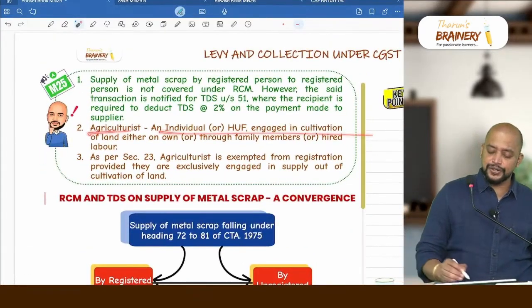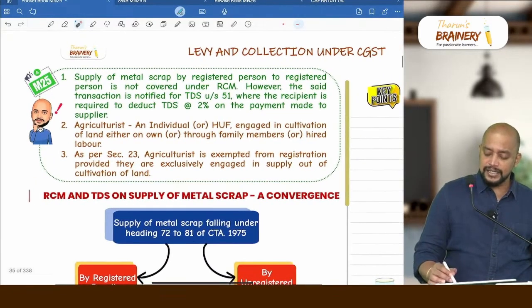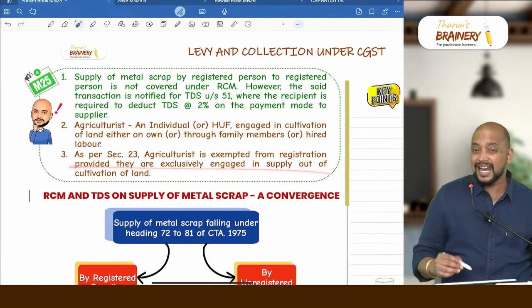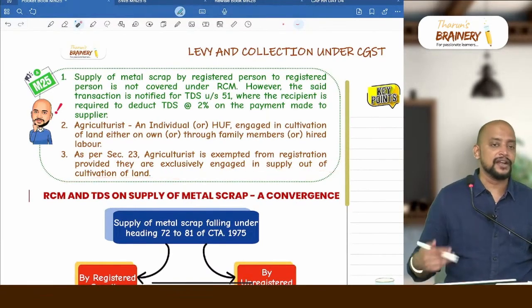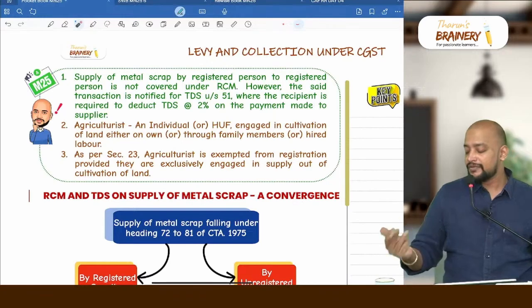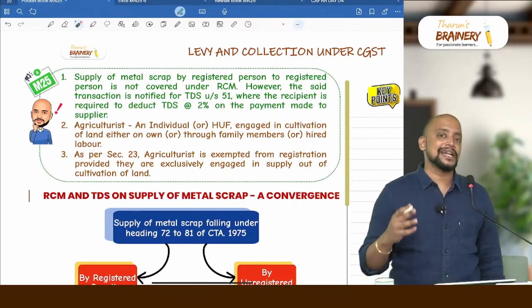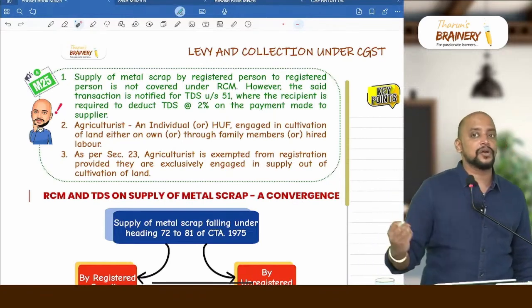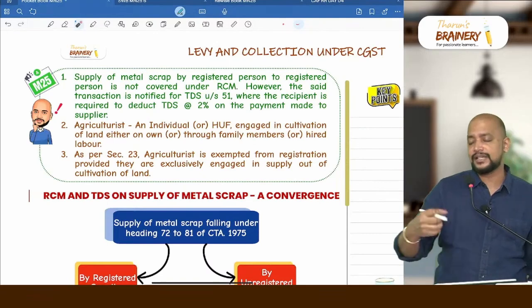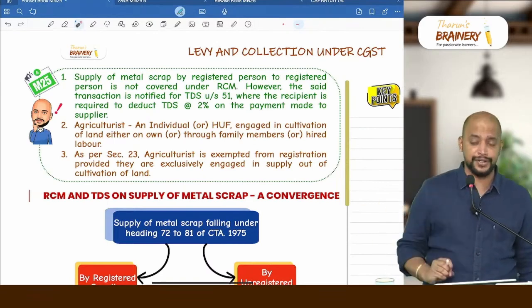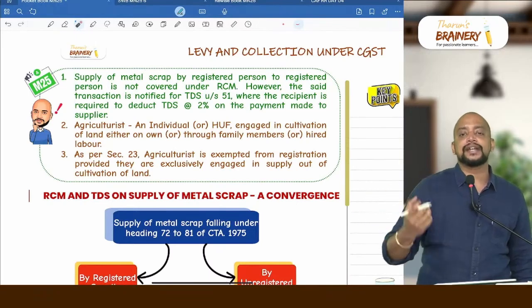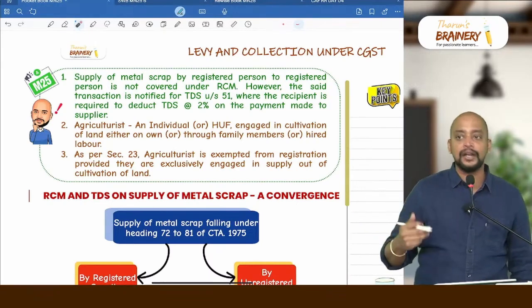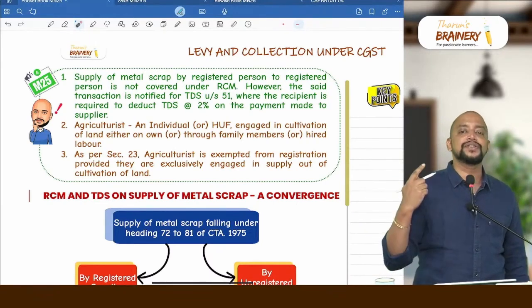Next. So see the another point. Agriculturist means individual or HUF engaged in cultivation. Then as per section 23, an agriculturist is exempt from registration provided they are engaged exclusively in supply out of cultivation of land. They should not be doing any other process. For example, there is a groundnut farmer who is engaged in getting groundnuts and selling groundnuts. They are only in agriculture, their sale of agricultural produce, so they are not required to register. But they are also doing groundnut oil. They are crushing the groundnuts and extracting groundnut oil and selling groundnut oil. Now they will lose the status as exclusively agriculturist.